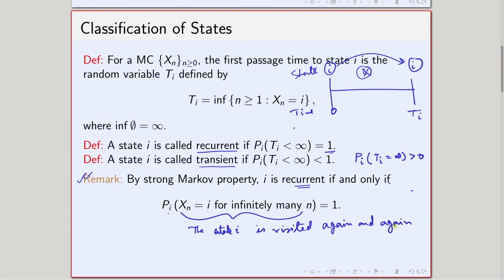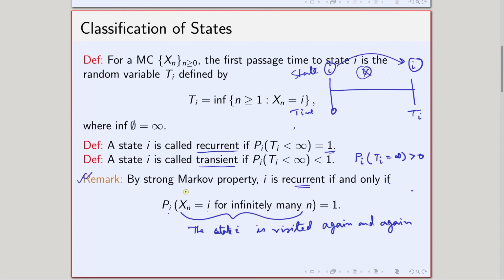This remark basically tells us that if i is a recurrent state, then the chain starting from i will visit the state i again and again, infinitely many times. So Xn equals i for infinitely many n will happen with probability 1 if the chain is started from state i.